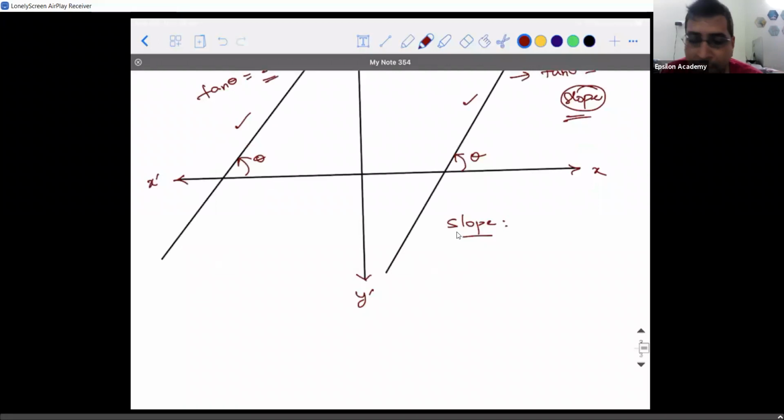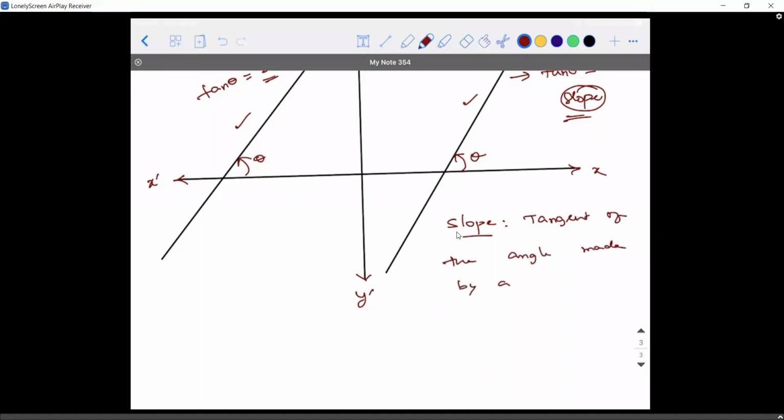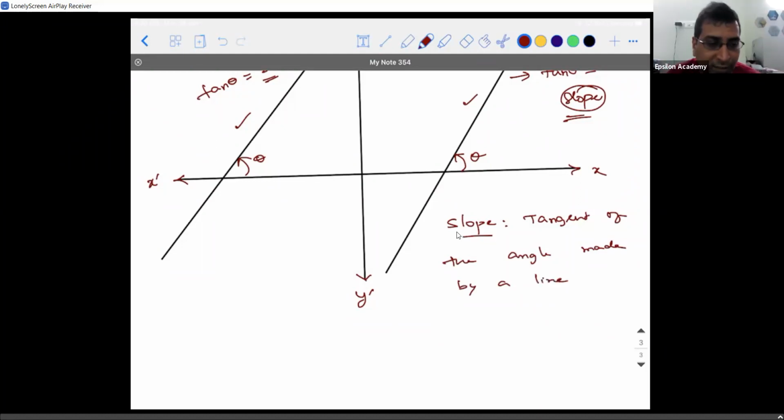We'll try to give a statement to it. Slope is nothing but the tangent of the angle made by a line with the x-axis in the anti-clockwise direction.